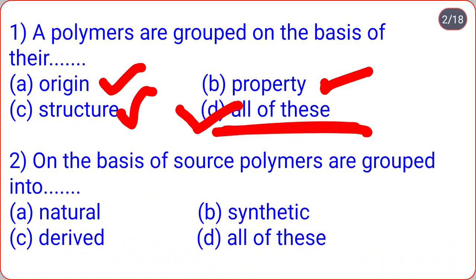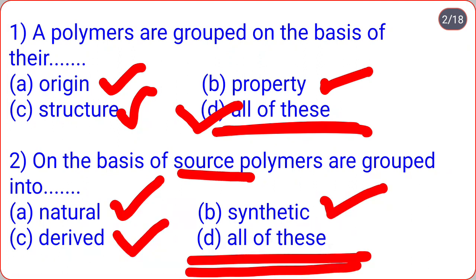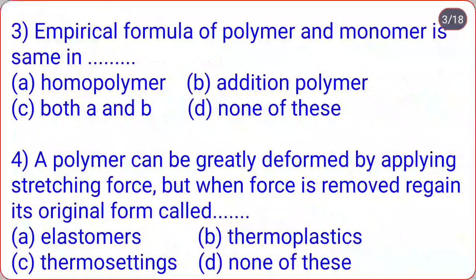On the basis of source, polymers are grouped into natural, synthetic, derived, all of these. So on the basis of source, polymers are grouped into natural polymers, synthetic polymers, derived polymers, means correct option is D, that is all of these.